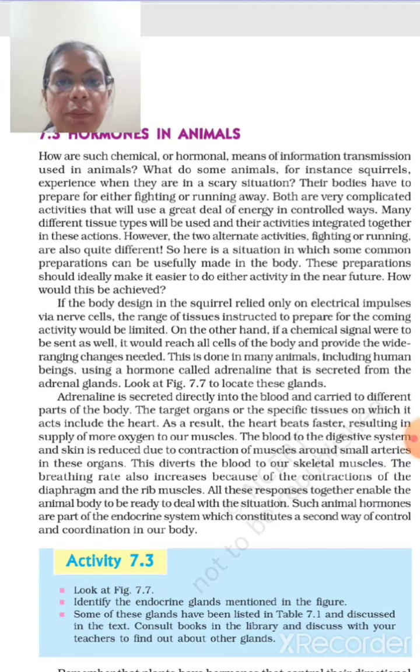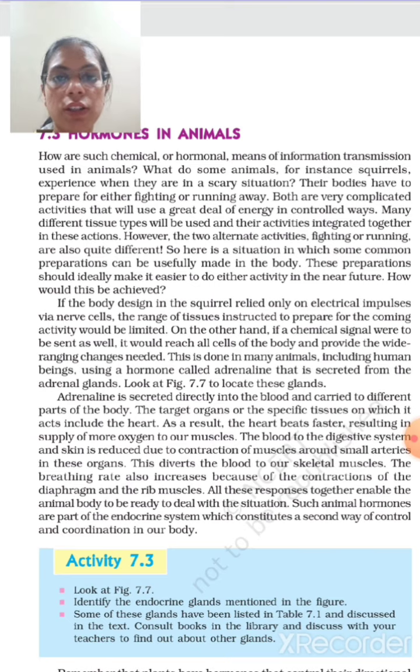How are such chemicals or hormones means of information transmission in animals? We are talking about control and coordination. We have learned about the neural mechanism of the body, how it is controlled by electrical impulses. There are two ways in which the body is controlled.